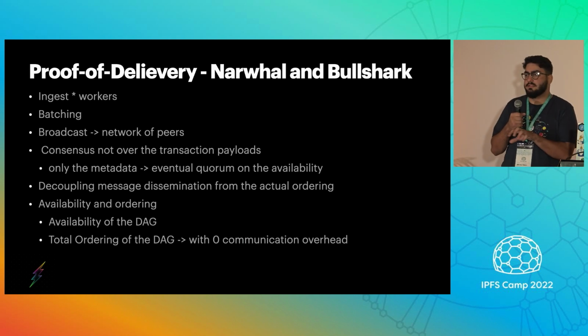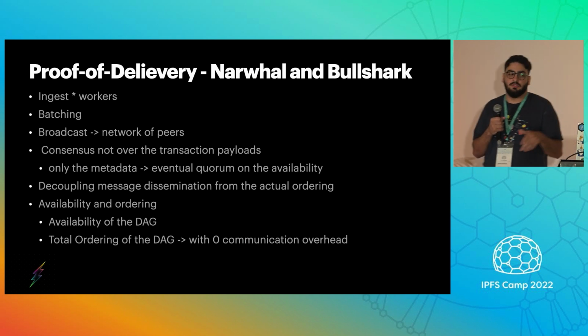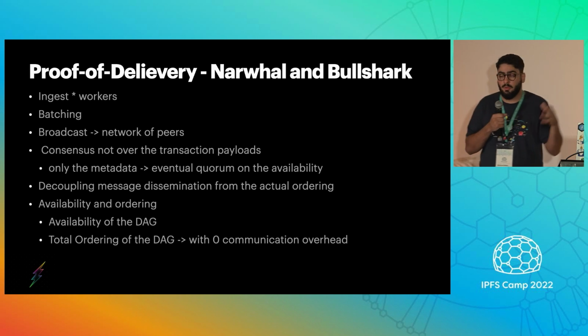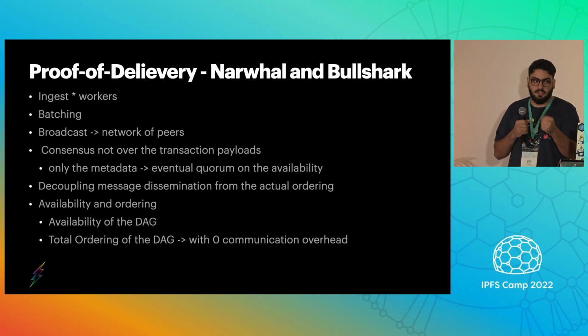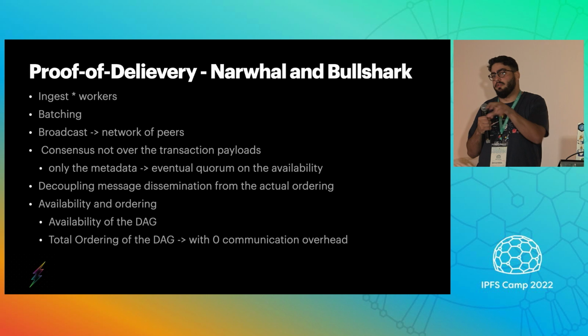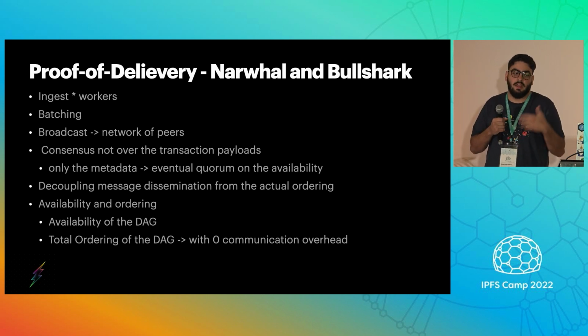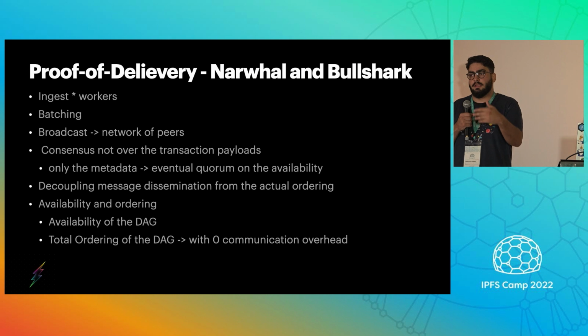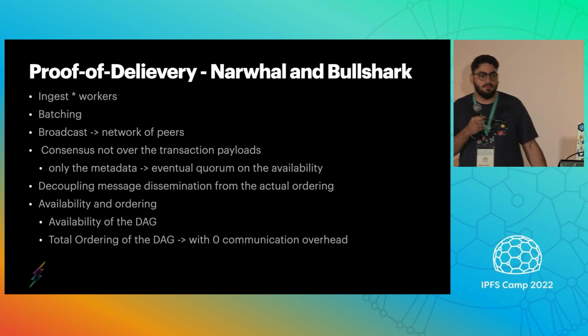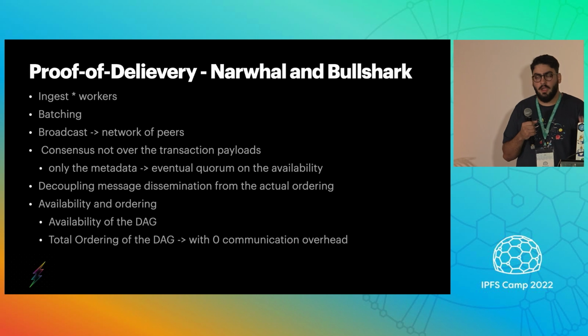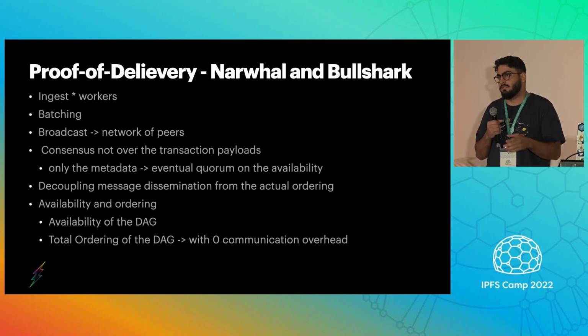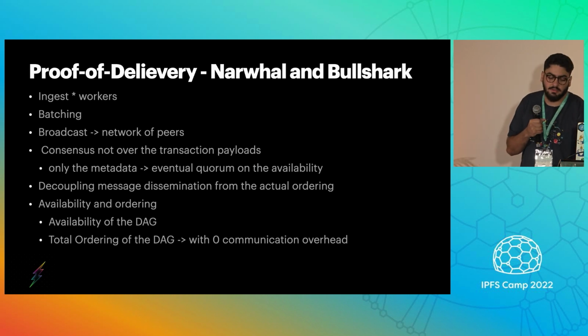We also use a consensus algorithm that we're getting into using Narwhal and Bullshark, and that's where transactions are ingested using n number of workers. It depends. It's usually one worker. But then we batch these transactions, and then we broadcast them to the network of nodes. That's where consensus and the quorum on these batches happen, and then that's how the signatures get aggregated, and eventually we know the availability of these transactions on other nodes. This is why we originally started with HotStuff, and then we found some bottlenecks there, and recently we got into researching Narwhal and Bullshark as our consensus.